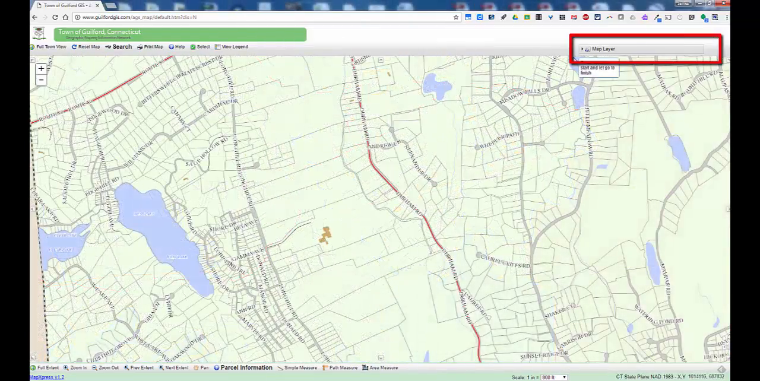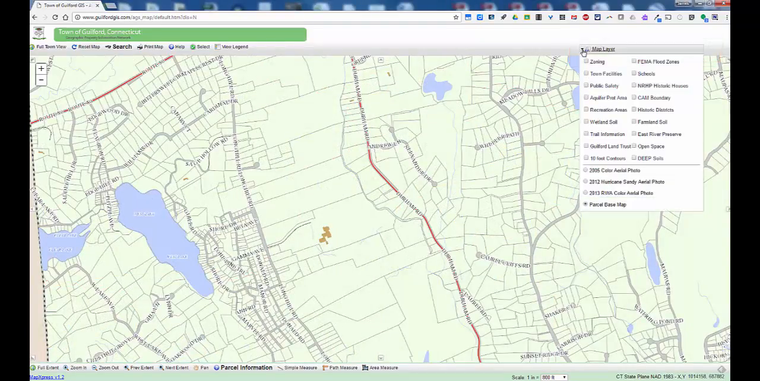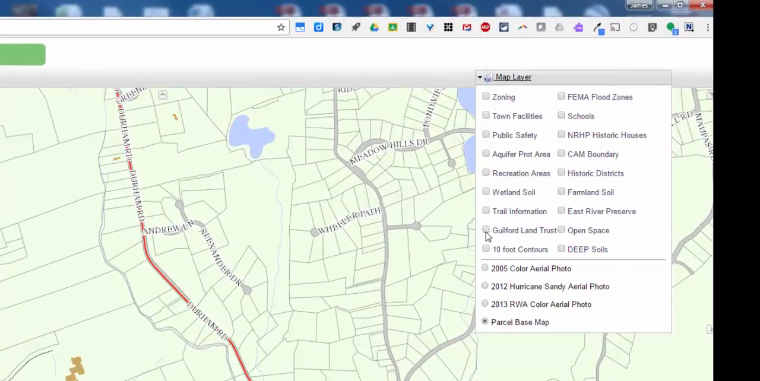In the upper right hand corner, you're going to see the layers tools. You're going to be using this a lot. By selecting one of the options from the list, you can turn overlays on or off. This is the Guilford Land Trust property. All of the properties used in this unit are going to be Guilford Land Trust, so it's a real easy way to take the hundreds of properties that are in the town and limit them to just certain numbers.